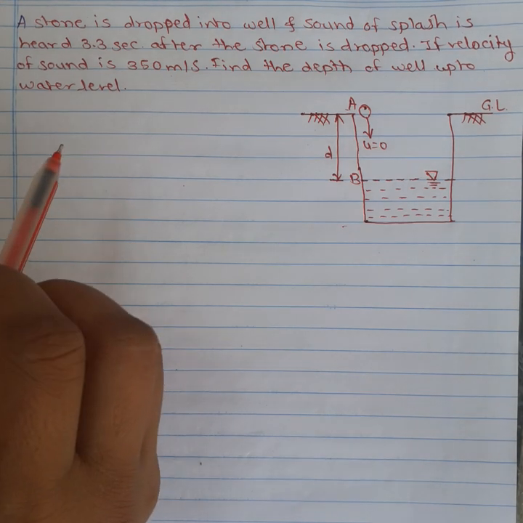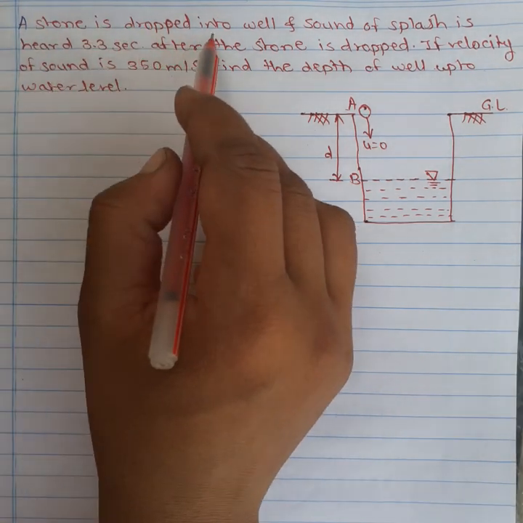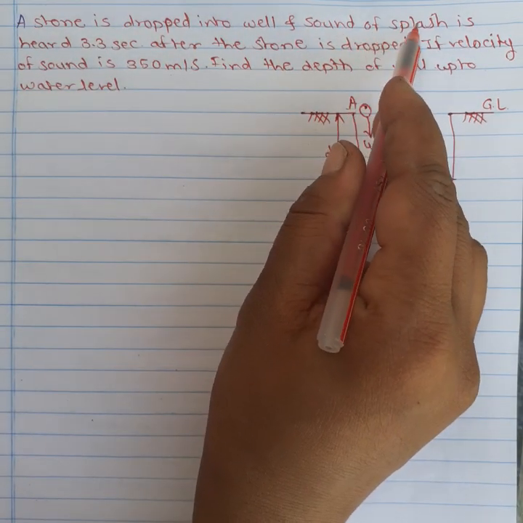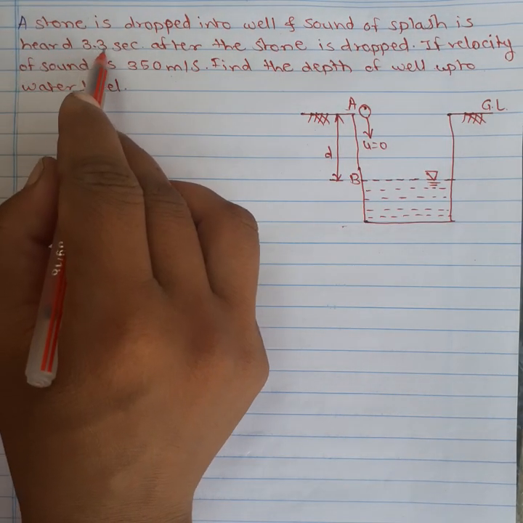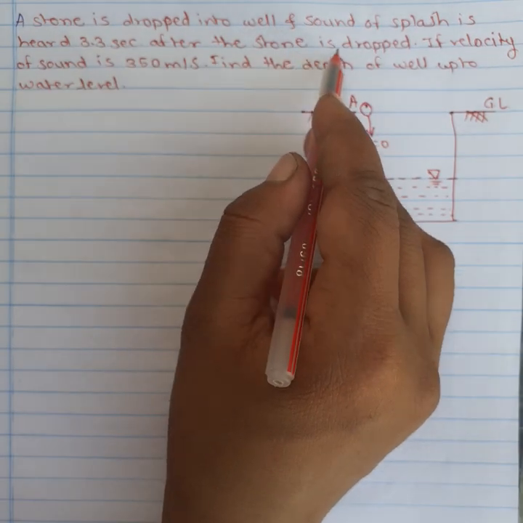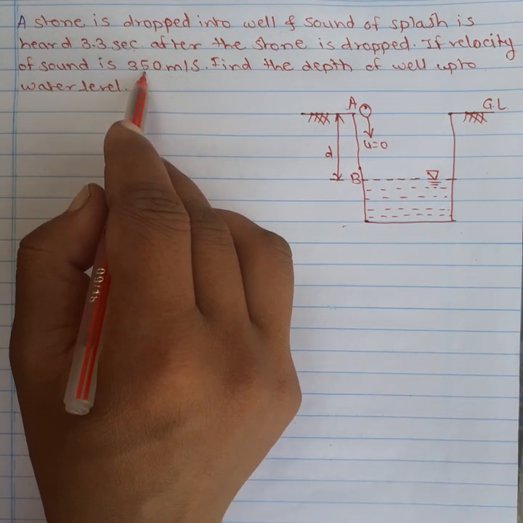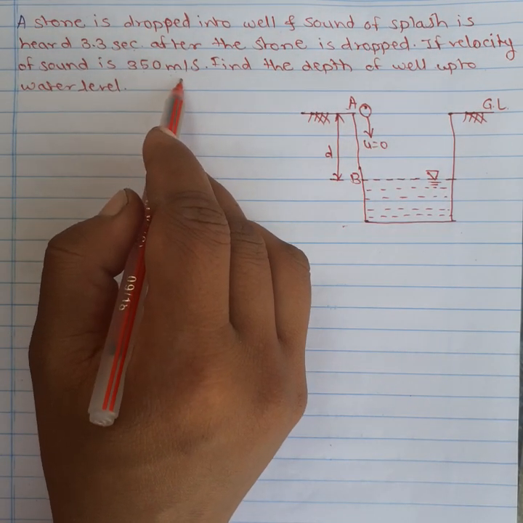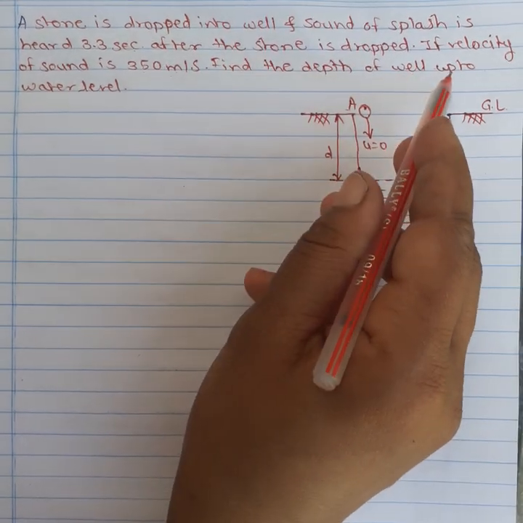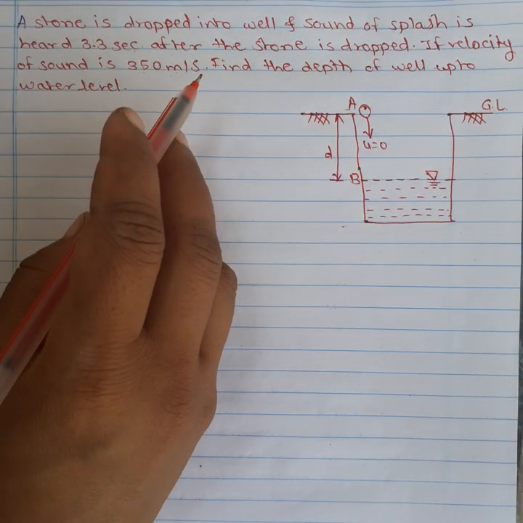Hello student. Next problem is: a stone is dropped into a well and the sound of the splash is heard 3.3 seconds after the stone is dropped. If the velocity of sound is 350 meters per second, find the depth of the well up to the water level.